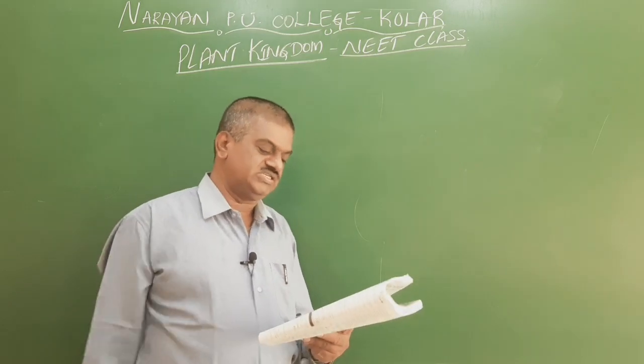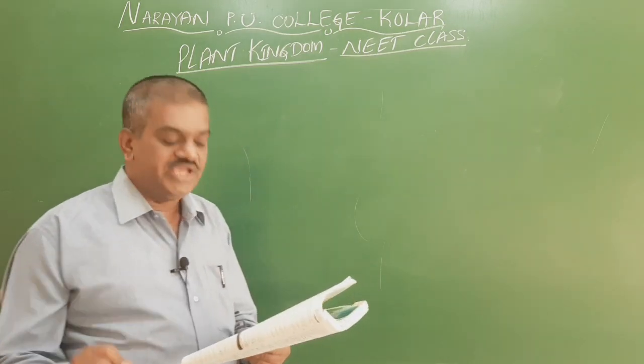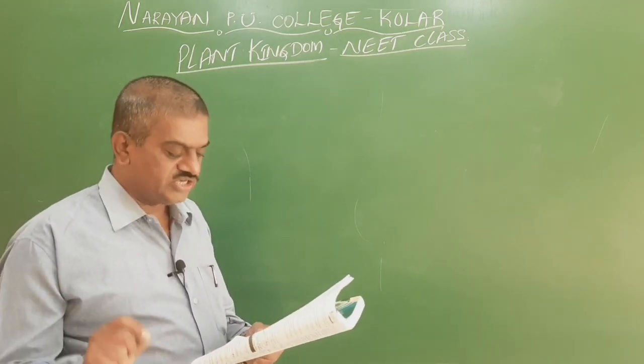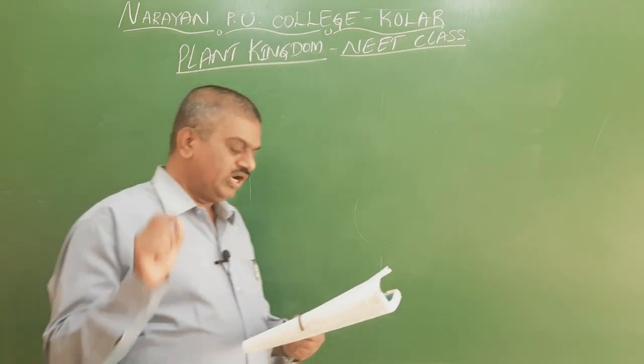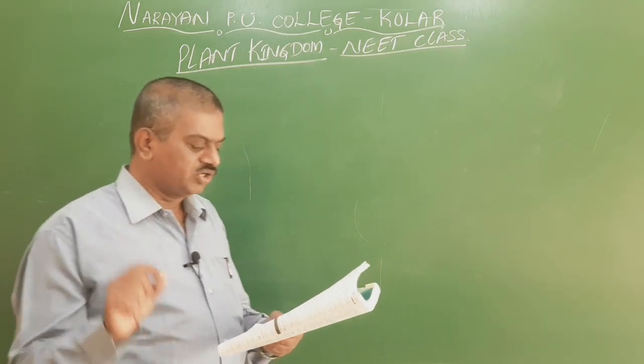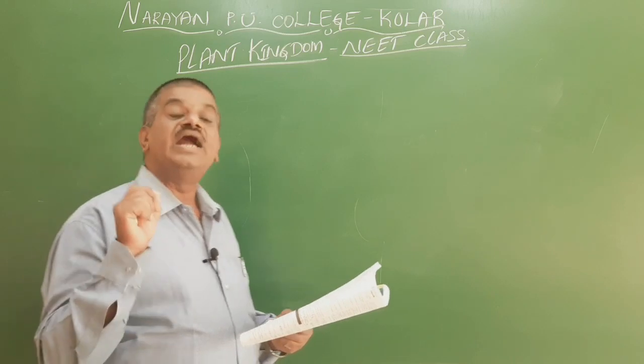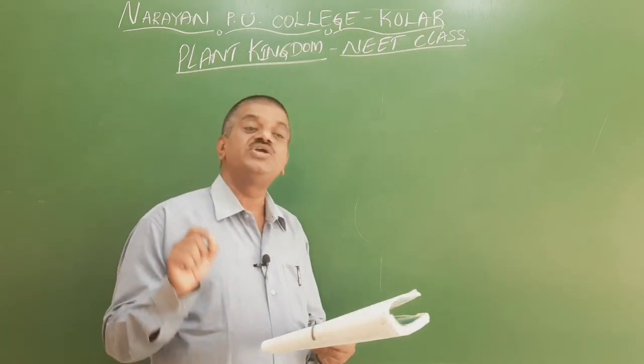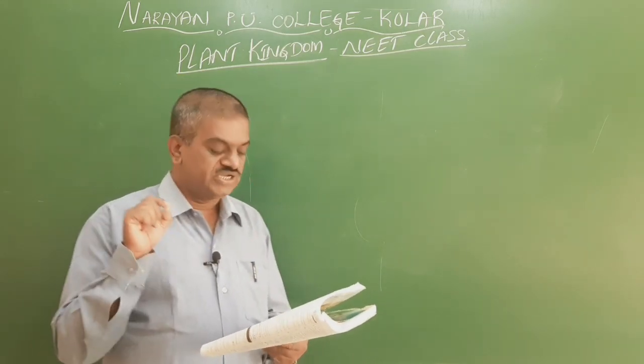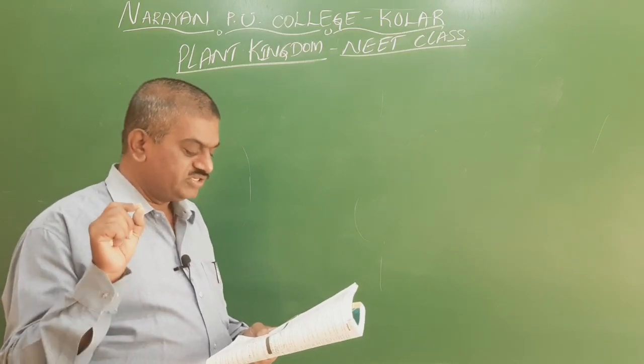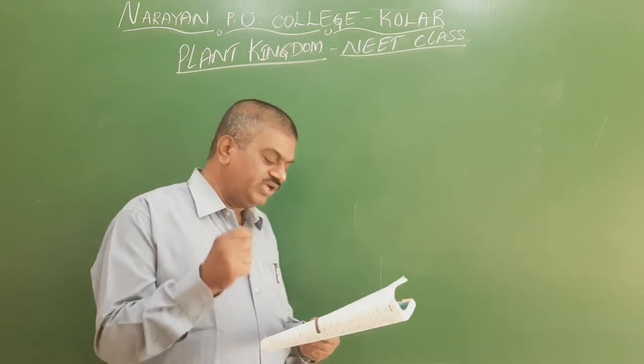In Rhodophyceae, red algae, Floridean starch is the stored food and the major pigments are chlorophyll A and D and phycoerythrin. So this is the right one. So the third option is right. We go for the options.